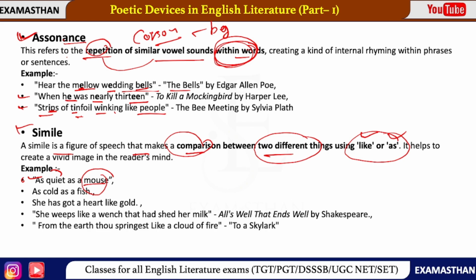As cold as a fish, that means इतना ठंडा जितना कि fish. तो उससे भी compare किया गया, right. She has got a heart like gold. So her heart is compared with gold, but using like; here you will say as. Next example, classic example: she weeps like a wench that had shed her milk. So her weeping is compared with a wench by using like, right.